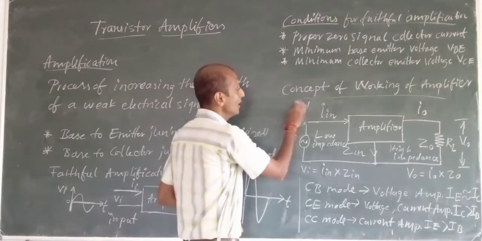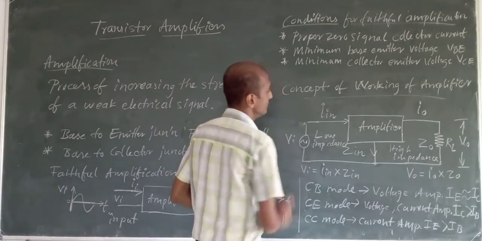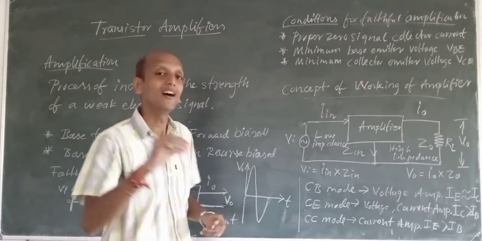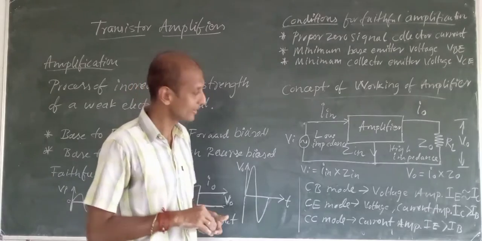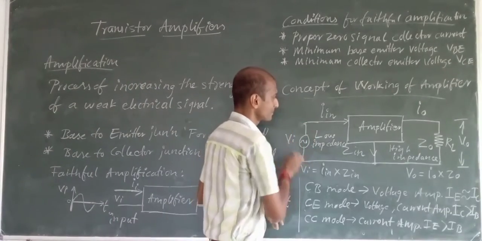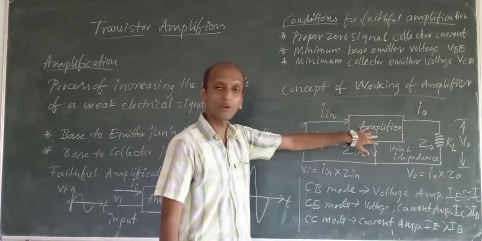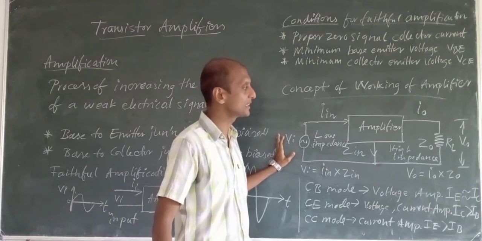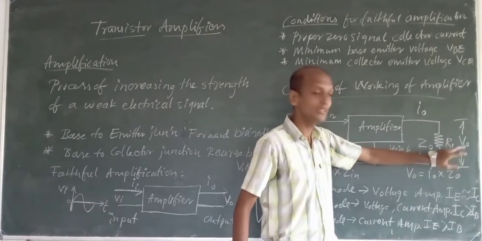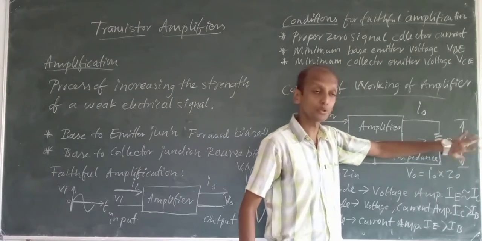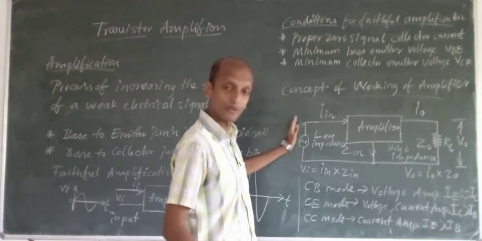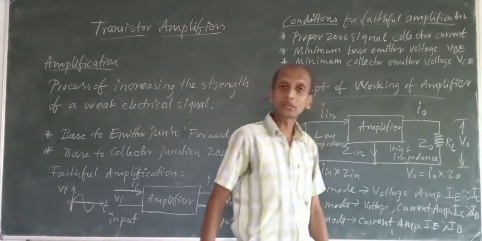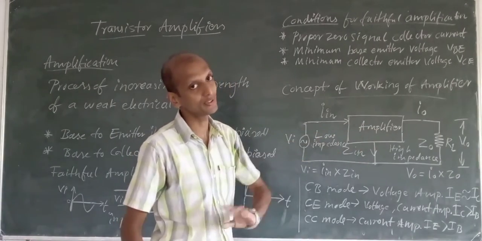So now coming to the concept of working of an amplifier. Here we will see how transistor amplifiers are going to work. Here we have shown a block representation. In this circuit, I have shown some input voltage which has been given. Here we have the load RL, across which the output voltage drops. This is the input current which flows because of the input voltage given, and this is the output current which flows through the load, making a voltage drop of V0 at the output.